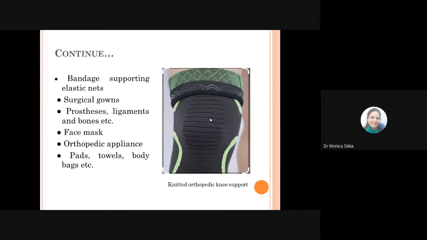So normally the products that you use on the limbs for giving a certain kind of support when you are moving around, that should be a knitted product only. Only then you will get that elasticity and comfort for easy movement of the limb. It will also protect you, but it will give you the ease of movement, which you cannot get in other cases. It is not going to form a kind of hard cast. It is an elastic material because of the loop structure in them. It has the necessary elasticity, so it conforms to the body and allows you to move around smoothly.